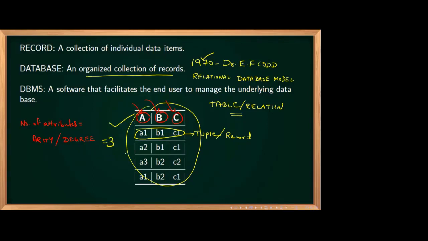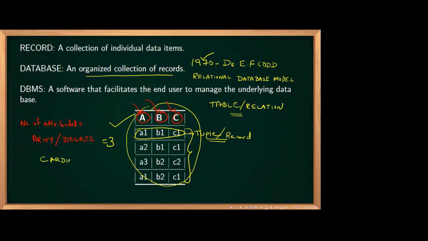Okay. Now some others can tell this one: the number of tuples. I told you that this is a tuple. A total of 4 tuples are here. What is the technical name of that? The number of tuples is known as? Yeah, correct, cardinality.